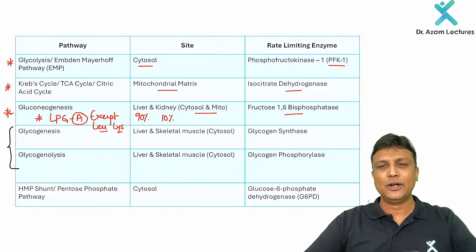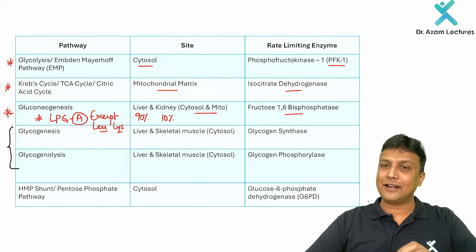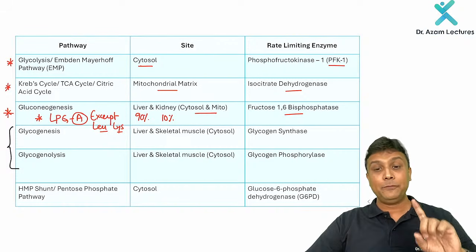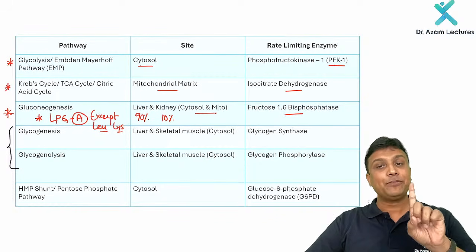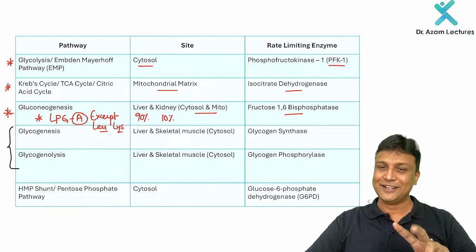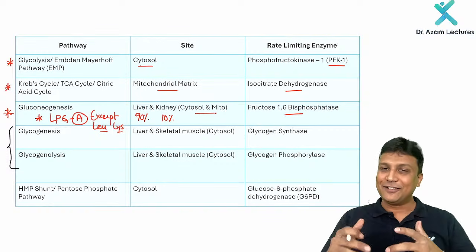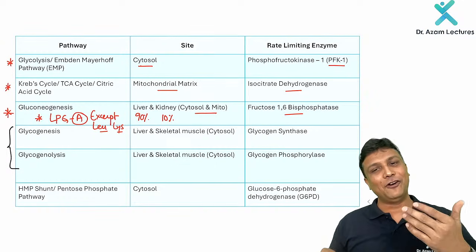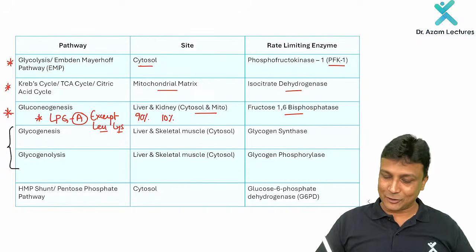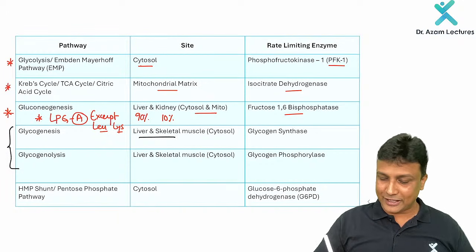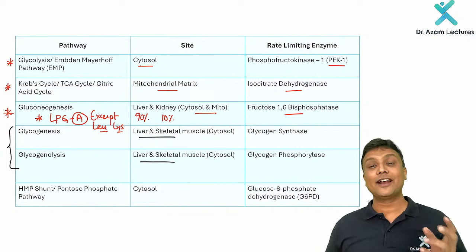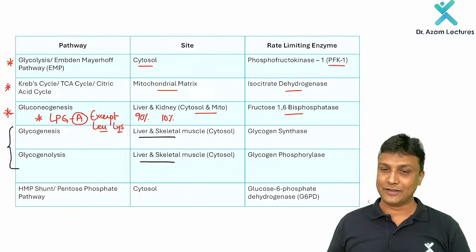Tell me this, we have been learning from school days that glycogen is the storage form of glucose. Where will it be stored? So remember, it will be stored in number one, liver as well as the skeletal muscle. So from here, apply common sense. Of course, if it is getting stored there, it will be forming there and it will even be breaking down there only. So glycogenesis will take place in liver and skeletal muscle. Glycogenolysis will be taking place in liver and skeletal muscles.